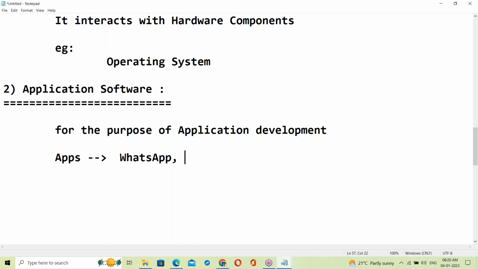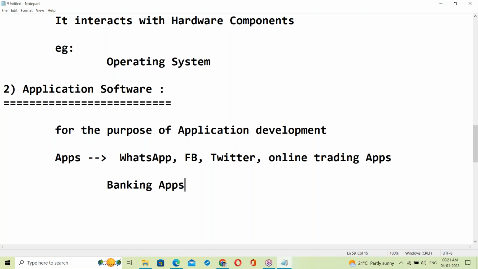Everyone requires this. Next Facebook, next Twitter, next online trading apps, next banking apps. These are all applications.